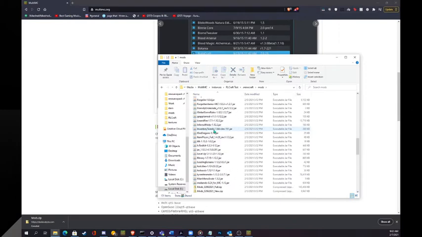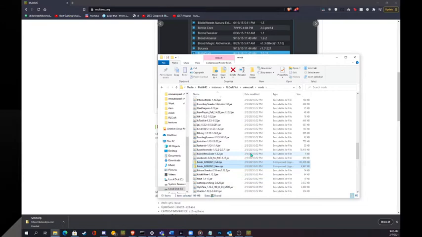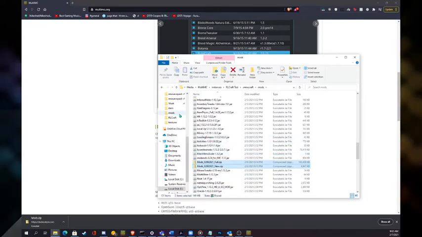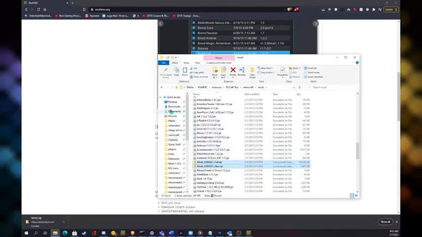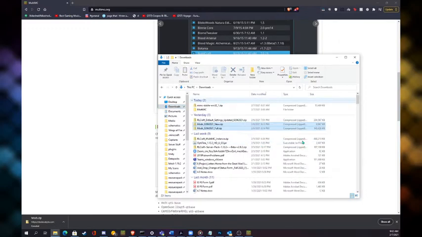Yeah, so the zips should be in here. So I'll just quickly move these out to downloads so it looks as if you just downloaded them. So this is what it would be like if you just downloaded them.